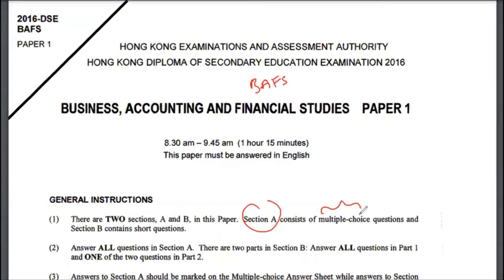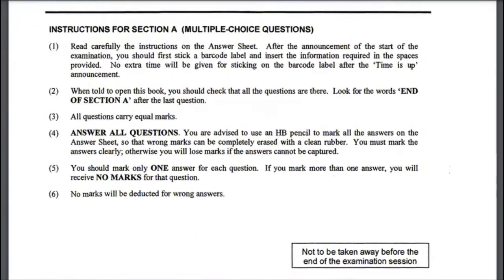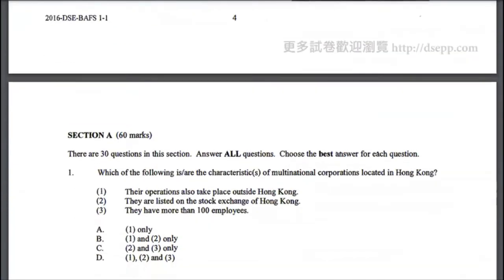Again, this is only applicable to students from Hong Kong who would be appearing for the DSE exams. So this is just a heads up.